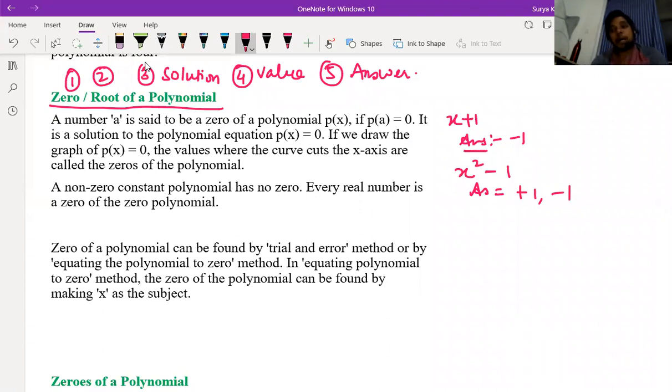So you should see the power of the polynomial, children. You should see the power of the polynomial. If the power is 2, that many roots should be the answer.